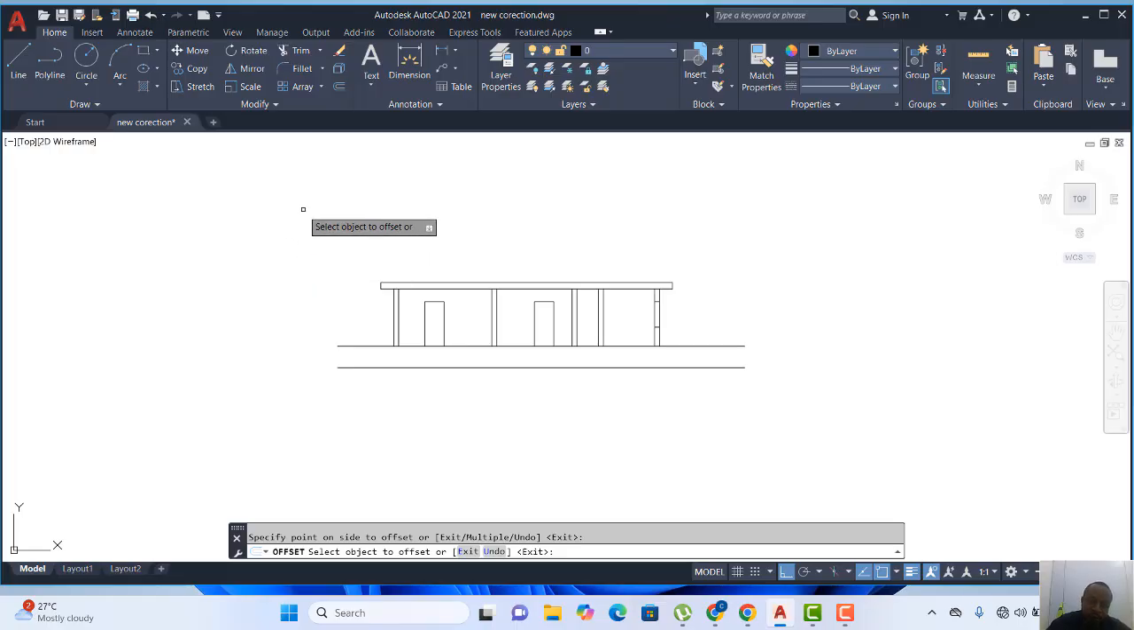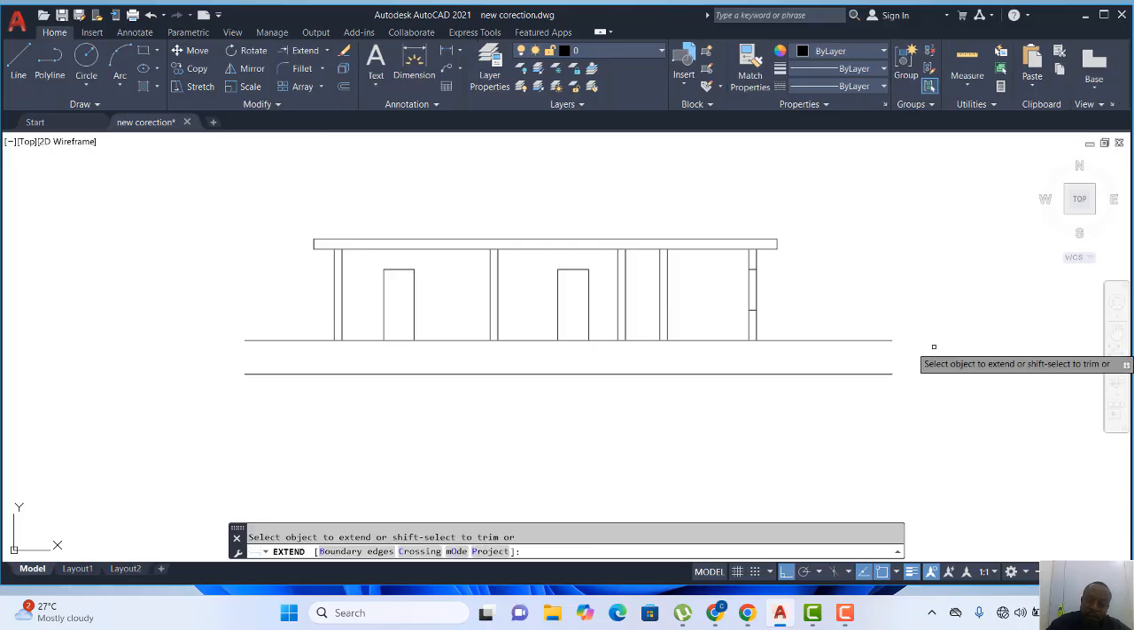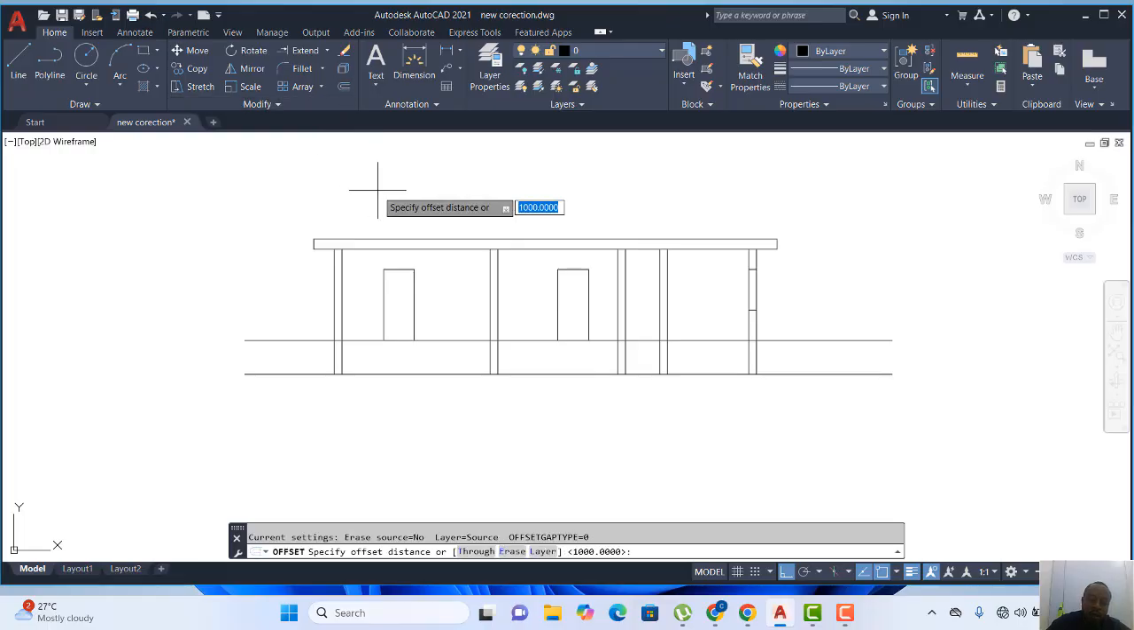All right, so I'll set 1000. So I'll click extend. Let me use extend so I can extend all the wall down to that level. All right, I'll set all the walls. All right, so that is fine. Then I'll go to my offset again.